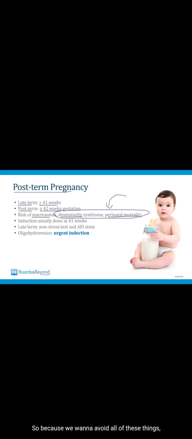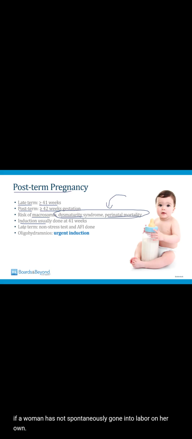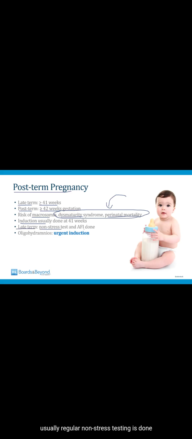So because we want to avoid all these things, usually labor is induced at 41 weeks if a woman has not spontaneously gone into labor on her own. And as she approaches this late term period, usually regular non-stress testing is done, as well as measurement of the amniotic fluid index. A big problem with these post-term babies is that they can be associated with oligohydramnios, which is associated with poor outcomes. So as you're monitoring the baby approaching the late term period, if you identify oligohydramnios, that's usually an indication to admit the woman to the hospital for induction of labor.